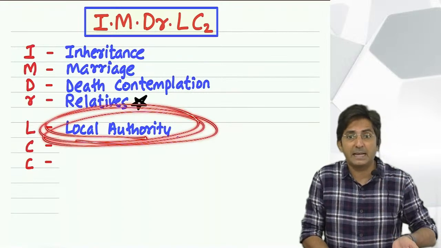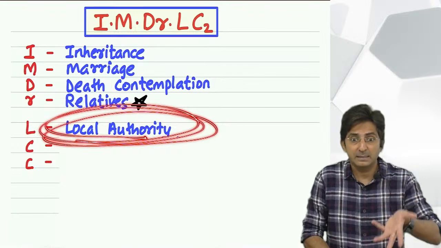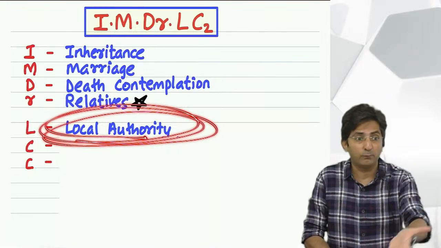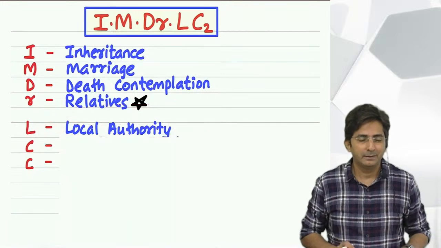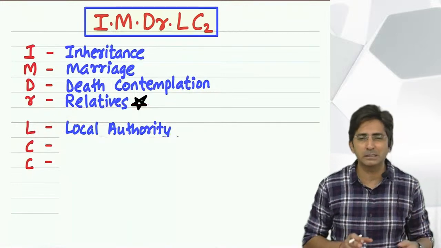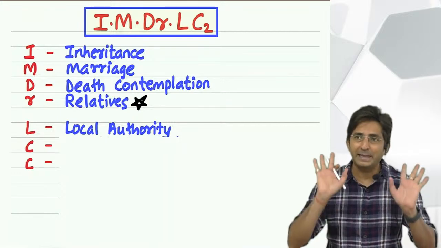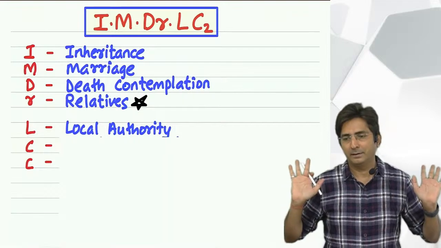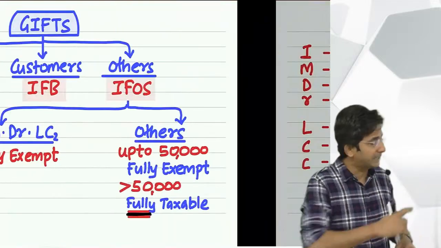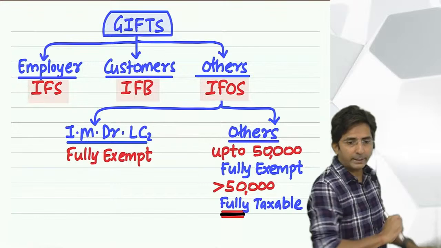Rather they have given at the time of some calamities, natural calamity, earthquake, flood. Okay. So this is not an occasion, but see, whether it is an occasion, function or calamity, you are getting some money free. Free money is a gift. And all free monies are treated as per this chart. Okay.